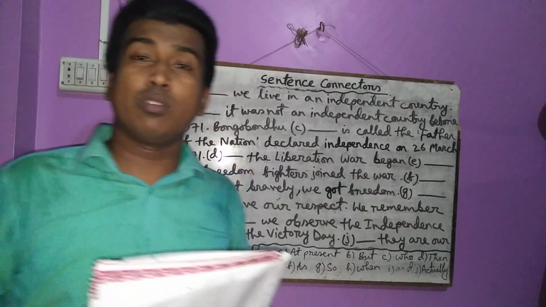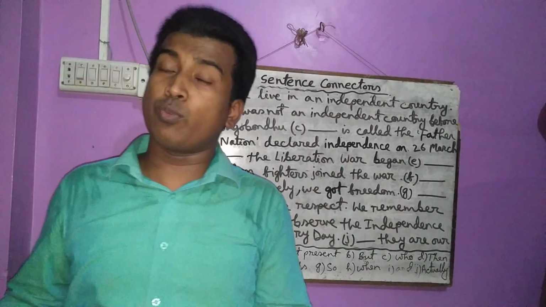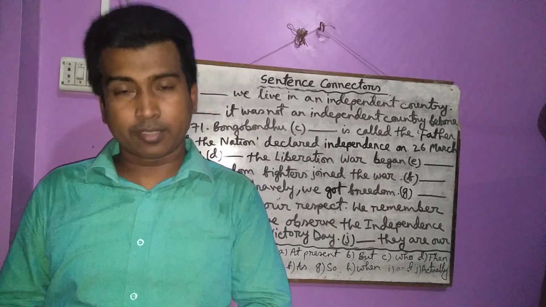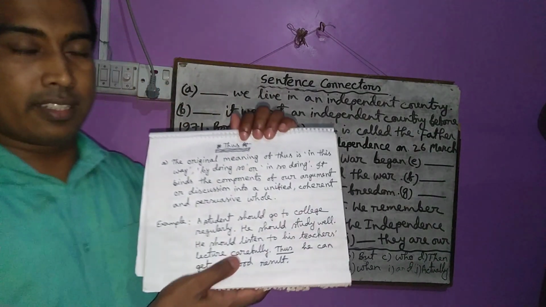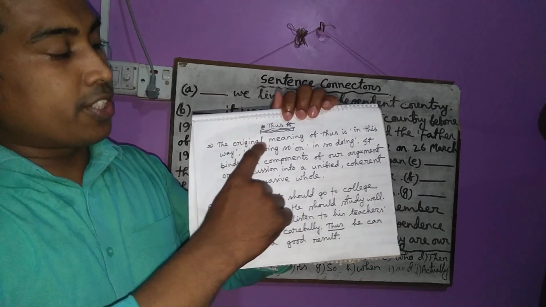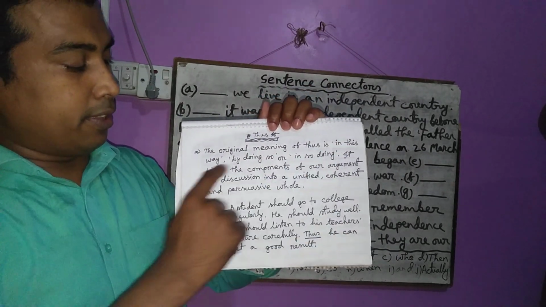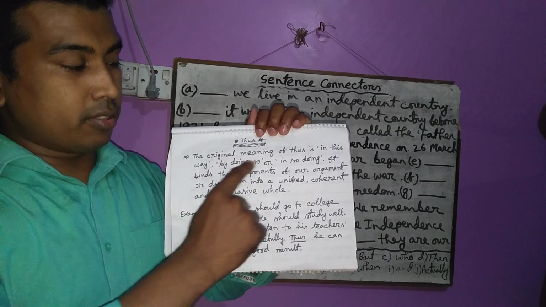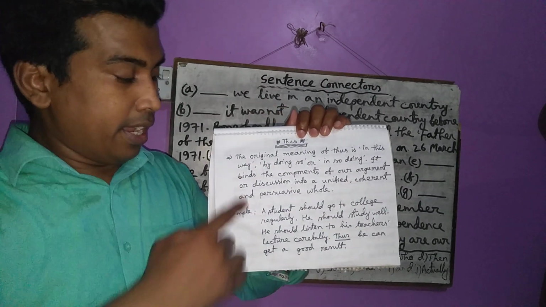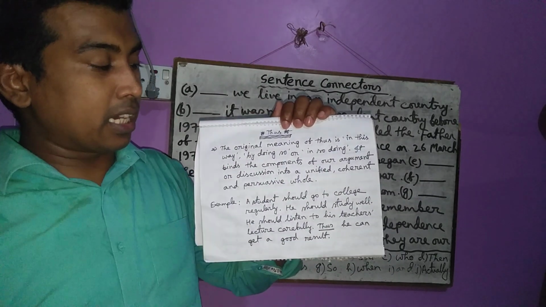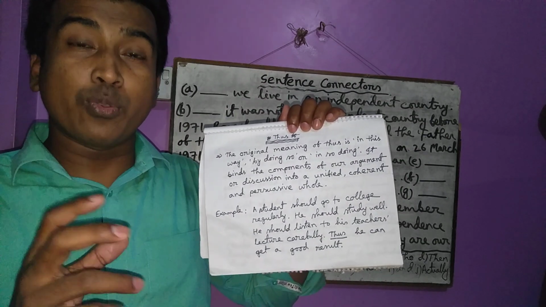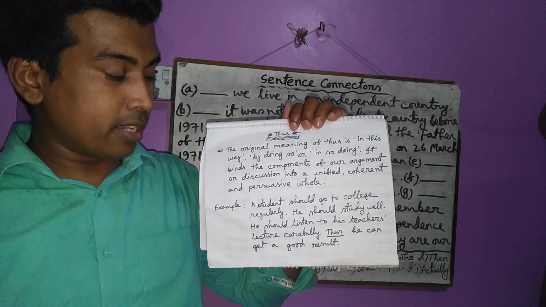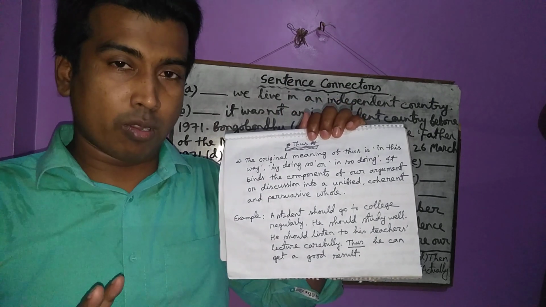That means by doing so. If you want to mean by doing so, what will you use? You have to use thus. That's why you have to know the use of thus. So let us know. The original meaning of thus is in this way, by doing so or in so doing. It binds the components of our argument or discussion into a unified, coherent, and persuasive whole.